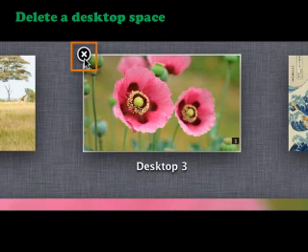Okay children, now we will see how to delete a desktop. For that, move the mouse pointer over the desktop space. At that time, the close button will appear in the corner. Click the close button. At that time, the desktop space will be deleted.